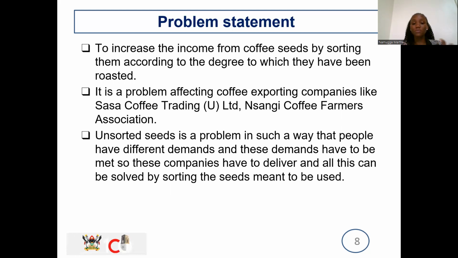So we need that model that will help us sort them. Even as consumers, we need something that's already sorted, because we have different demands. So it affects us as well. So that's the problem statement. We need to solve that problem, so this model comes in to solve the problem for both the consumers and the exporting companies.